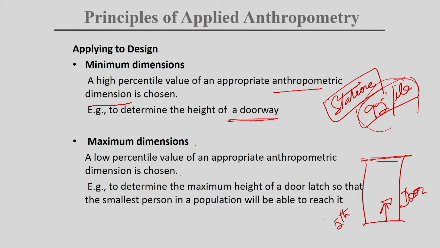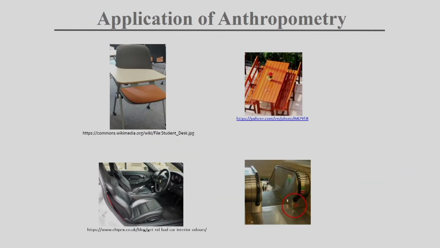So, a low percentile value of an appropriate anthropometric dimension is chosen to determine the maximum height of a door latch. Here, that is the door latch, so that the smallest person in a population will be able to reach it. So, these are the two applications of how you can apply the percentile. Now, here are a few more examples.